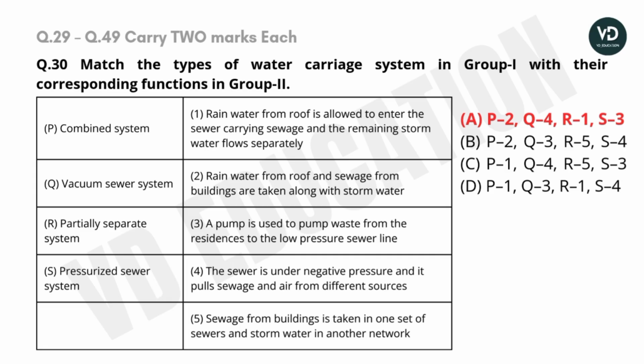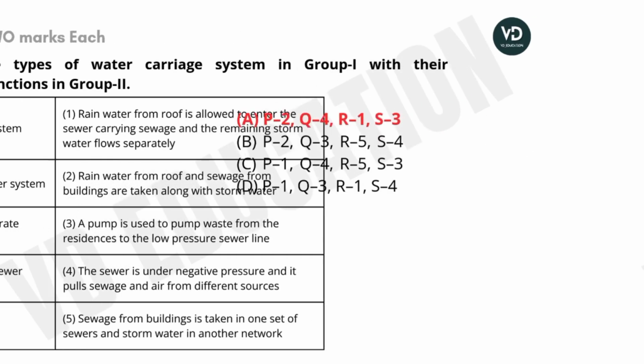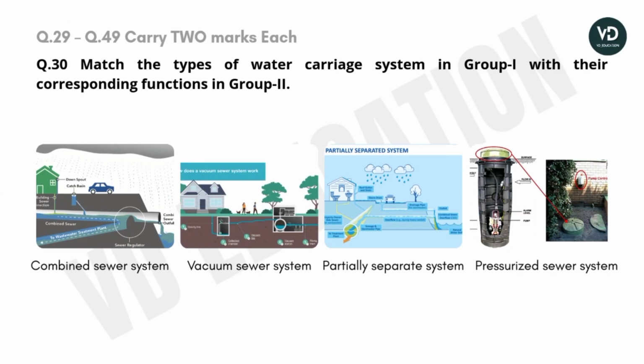They have provided 4 options A, B, C, D, and the correct option is A. Combined system is related to rainwater from the roof and the sewage from the building taken along with the stormwater, and vacuum sewer system is connected with the sewer under negative pressure that pulls sewage and air from different sources.